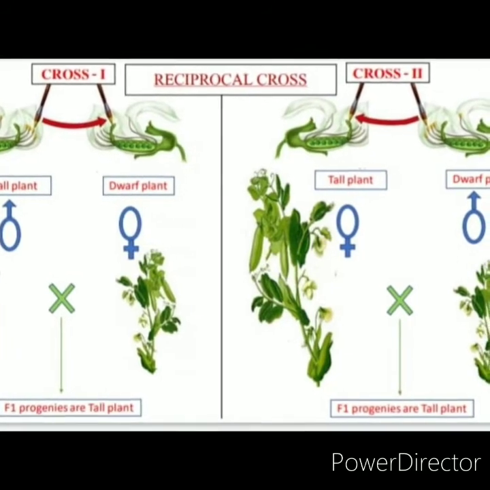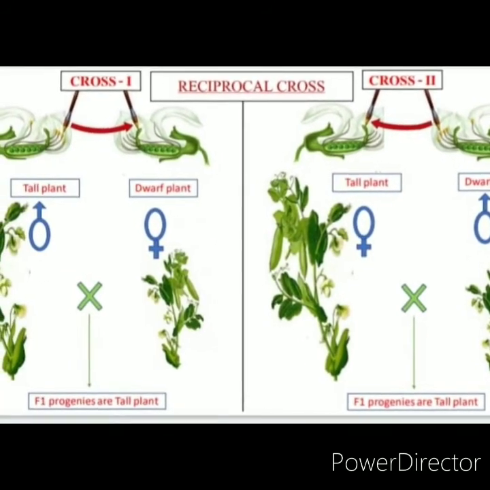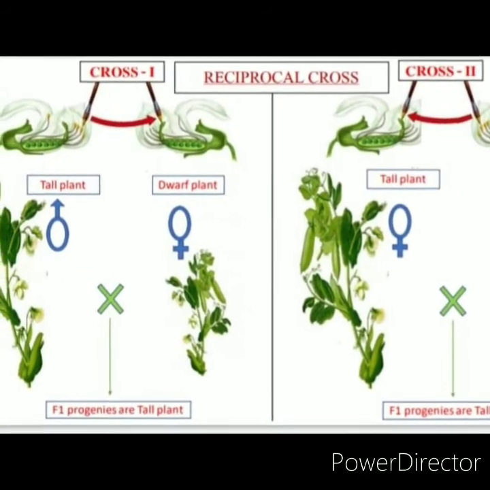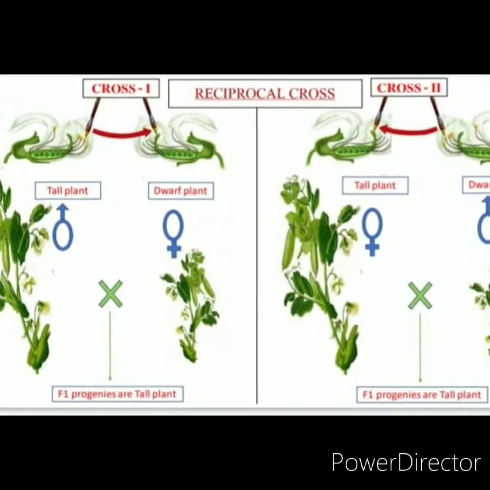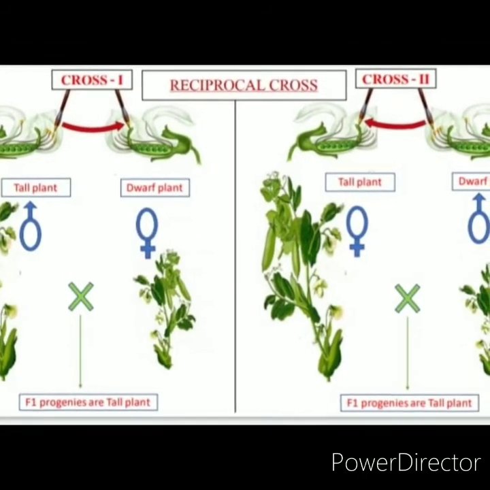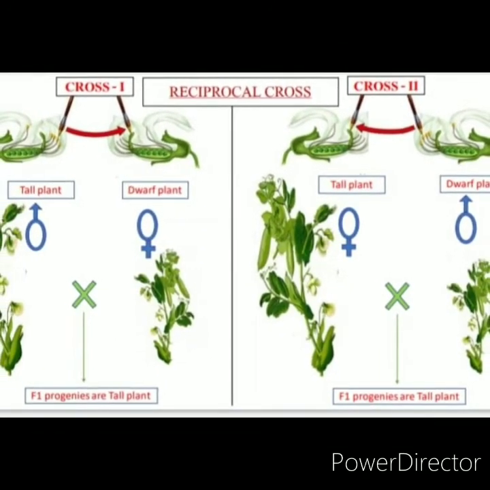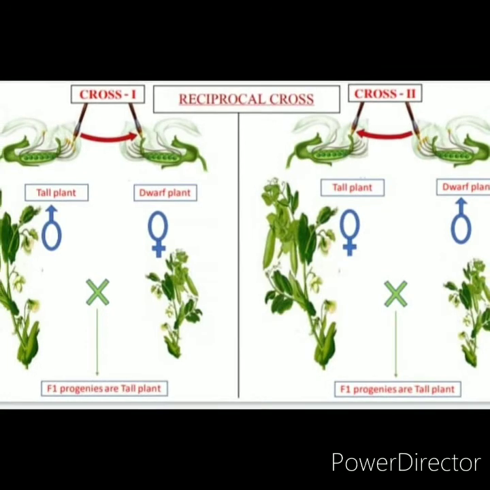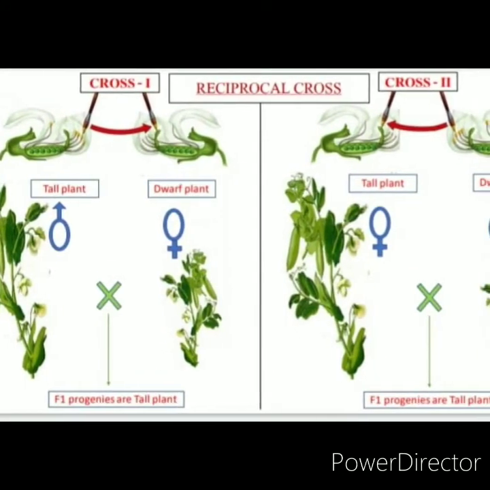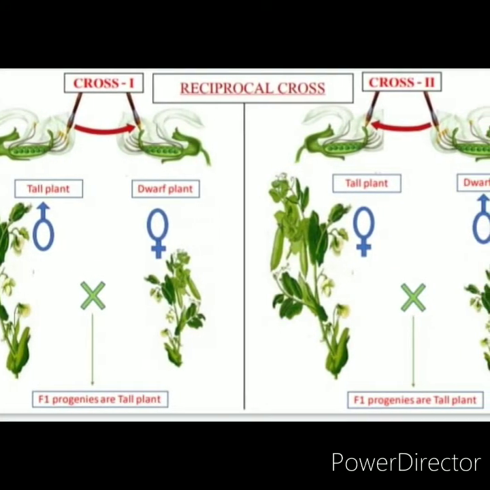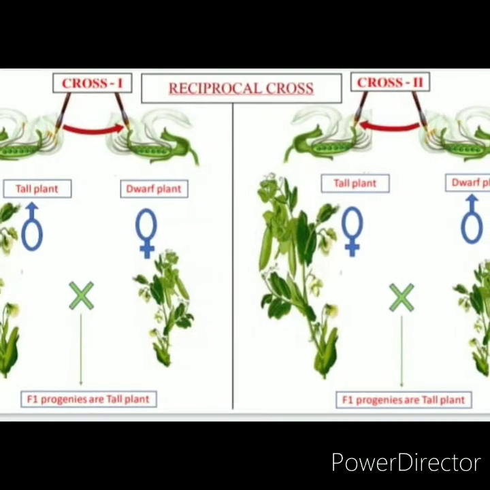Tall plant has male and female individuals. Similarly, dwarf plant also has male and female individuals. In cross 1, male of tall is crossed with female of dwarf. In cross 2, female of tall is crossed with male of dwarf.